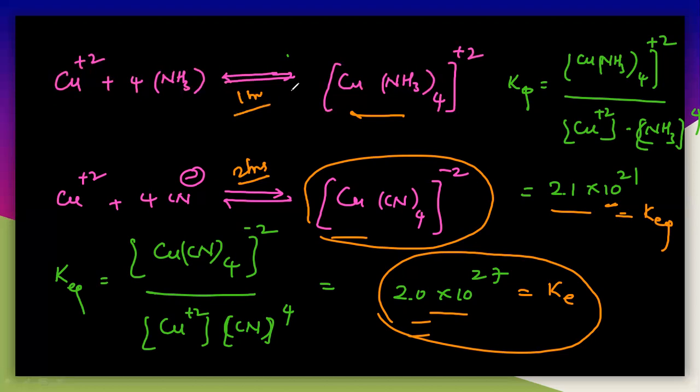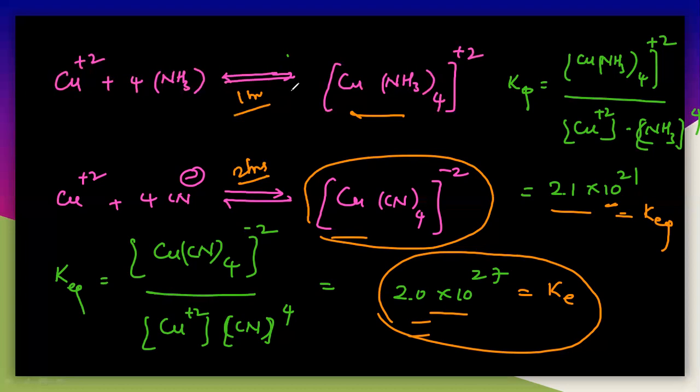So that is the importance here. I'm not talking about the time taken for the completion of the reaction. I'm simply talking about the amount of the product. ఎంత ప్రోడక్ట్ ఎక్కువ వస్తుంది అంటే, సెకండ్ దానిలో ఎక్కువ వస్తుంది. But how can we measure that? By using the equilibrium constant, the association constant, binding constant, formation constant. Based on that value, we can explain the thermodynamic stability here.